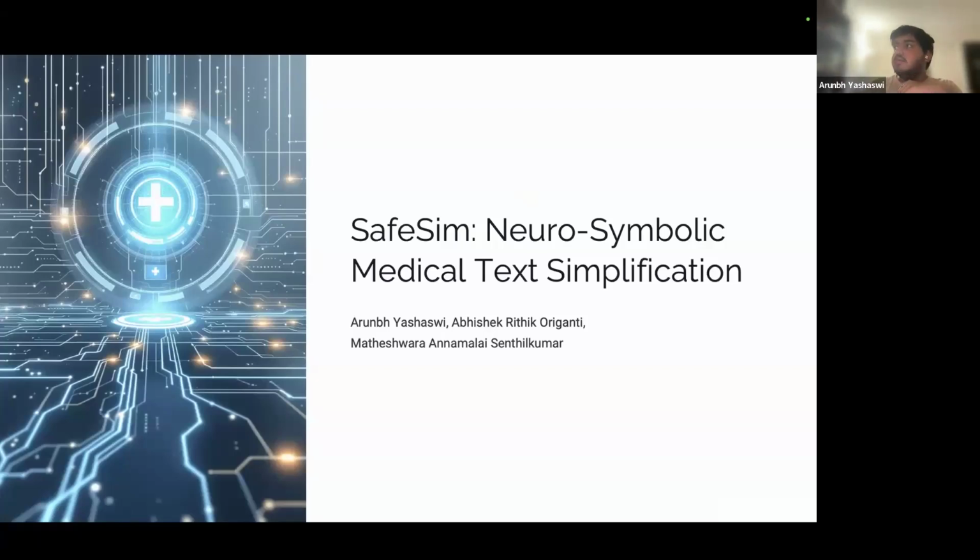Hello, I am Arunab, and today I am presenting Safesim, which is a system designed to bridge the gap between complex medical records and patient understanding. In this project, we address a critical challenge in the healthcare domain, which is how large language models can be linked directly to clinical notes and how we can ensure patient safety overall. So for this, we have introduced a neurosymbolic architecture that combines the fluency of modern AI with the strict accuracy of logical verification.